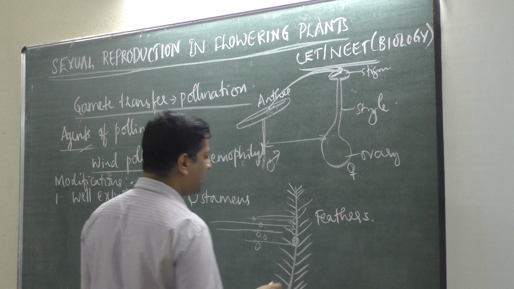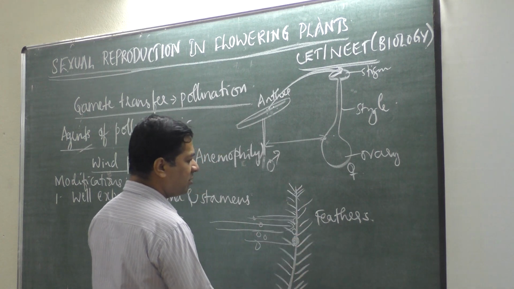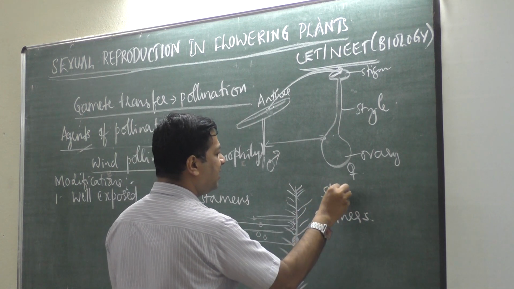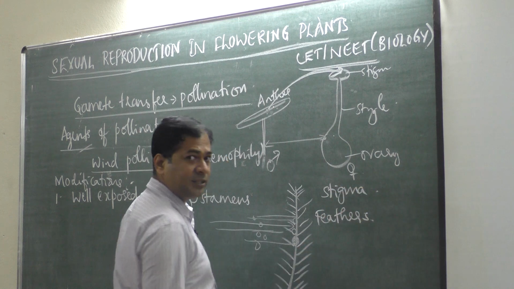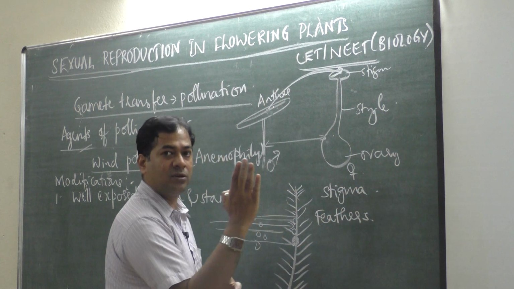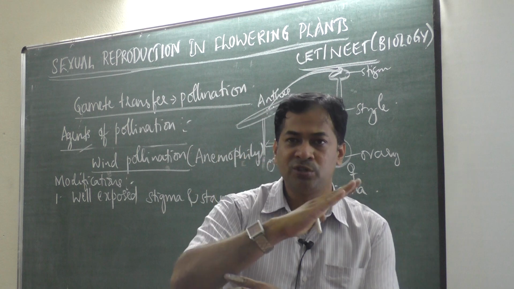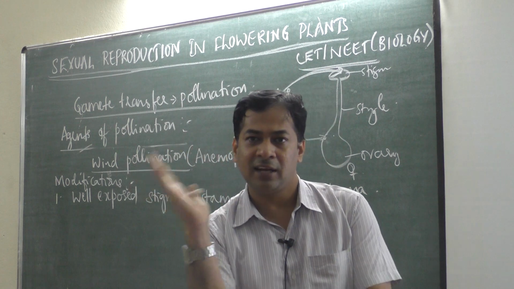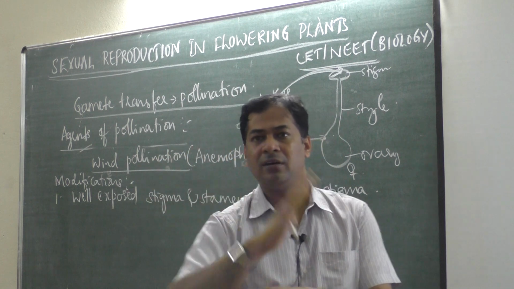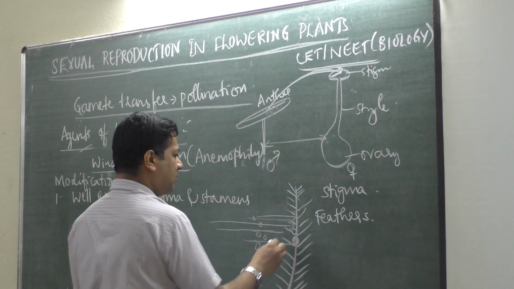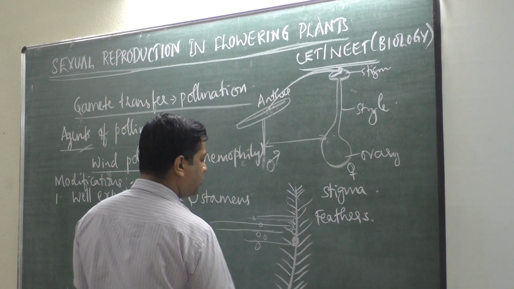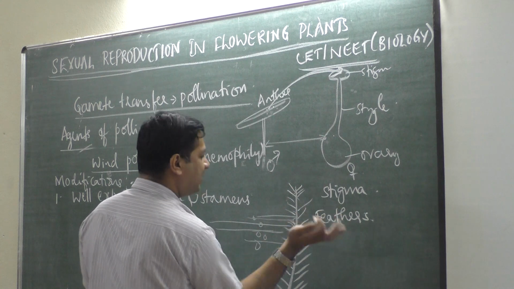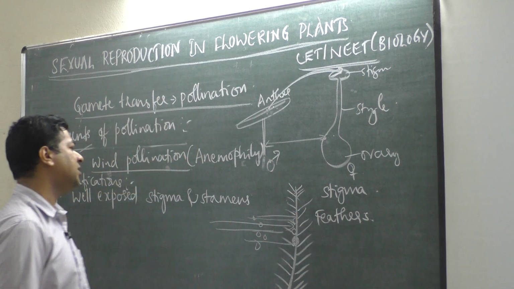One more thing: the stigma should not only be feathery, it should be wavy also. Wavy means when wind comes, it should wave along with the wind current, moving left to right. So that should be the character.